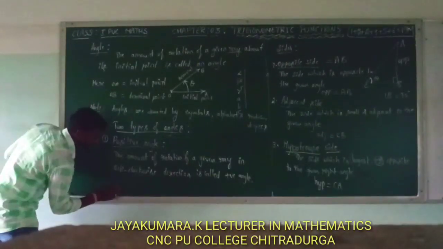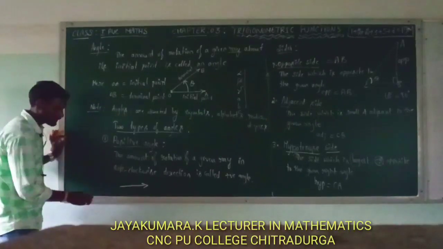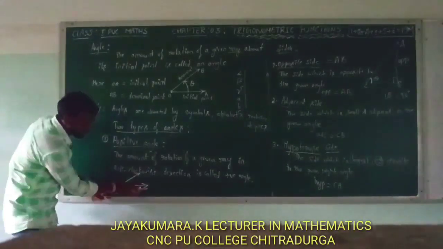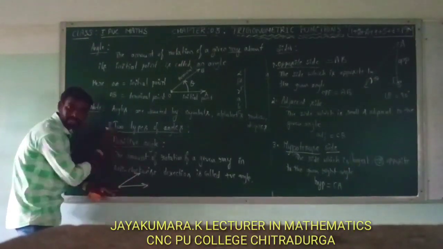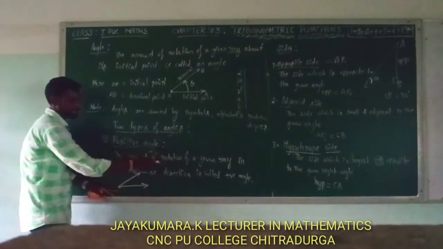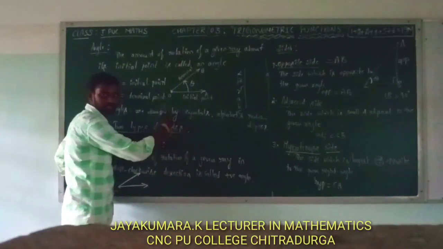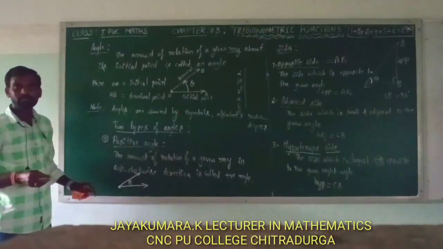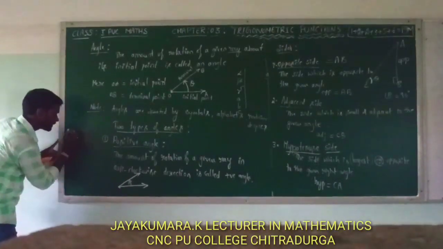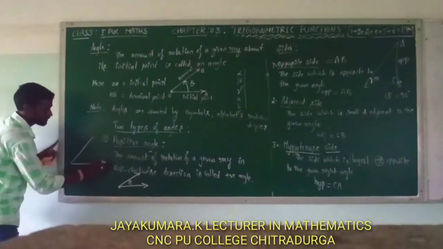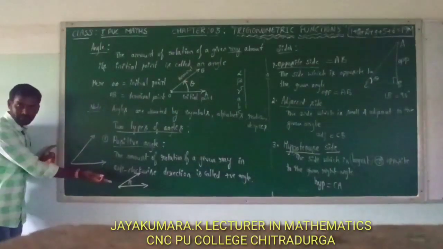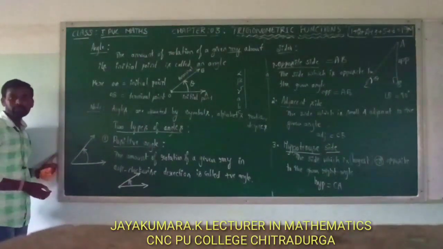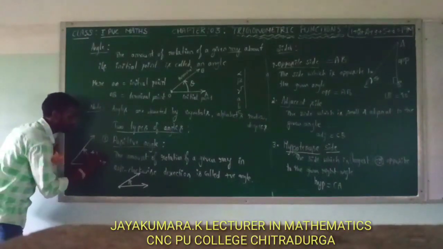Okay, for example, here this is a ray. Okay, this is initial point. This is another. Okay, na? Here the amount of rotation of this ray in anti-clockwise direction is like this. Okay, na? Clock revolves to the opposite. ಈ ರೀತಿ ರಿವಾಲ್ವ್ ಆಯ್ತು ಅಂದ್ರೆ ನಾವು ಅದನ್ನ ಏನಂತೀವಿ, ಪಾಸಿಟಿವ್ ಆಂಗಲ್. ಓಕೆ, ಹಿಯರ್ ಪಾಸಿಟಿವ್ ಆಂಗಲ್ ಗೆ, here this is an angle. The amount of rotation of a given ray in anti-clockwise direction is called positive angle. For example, this is plus theta.